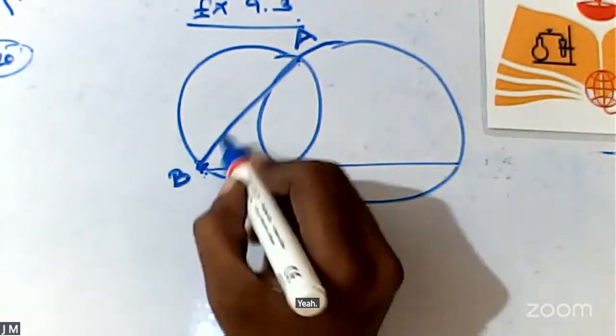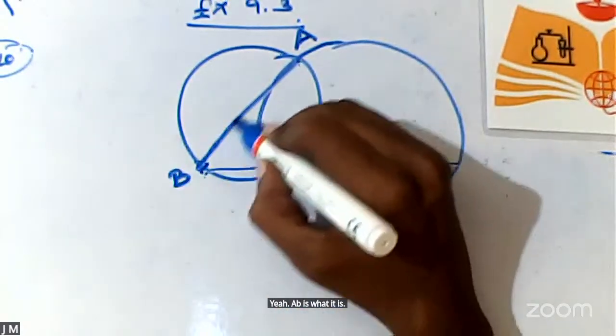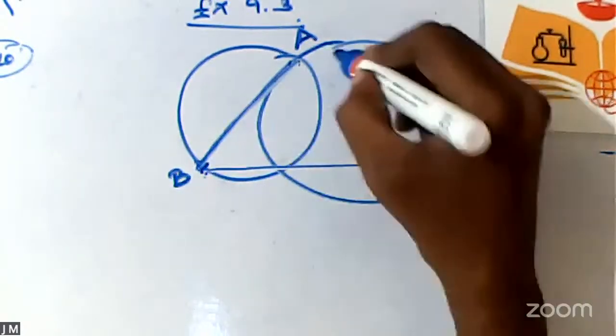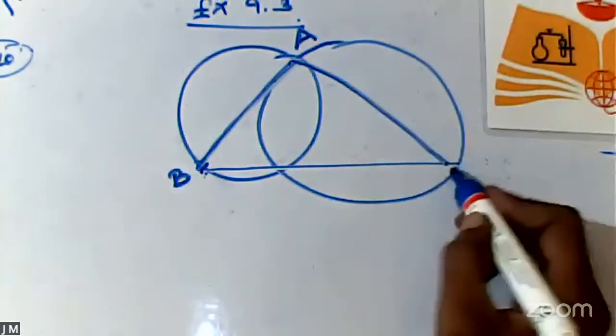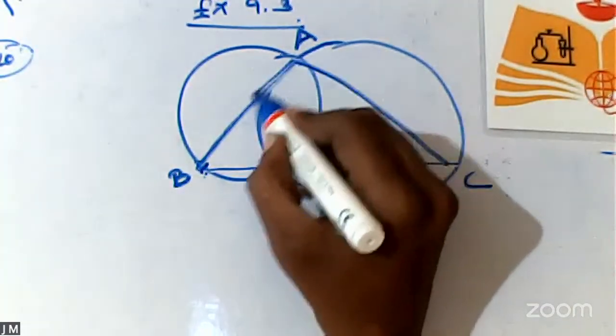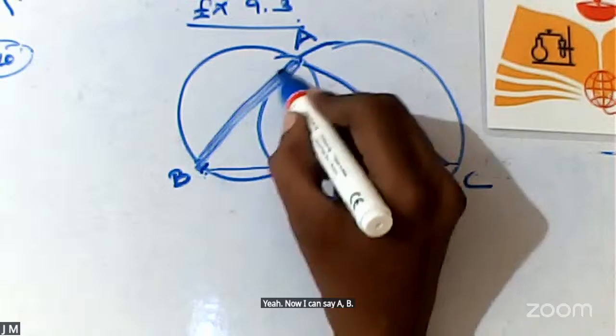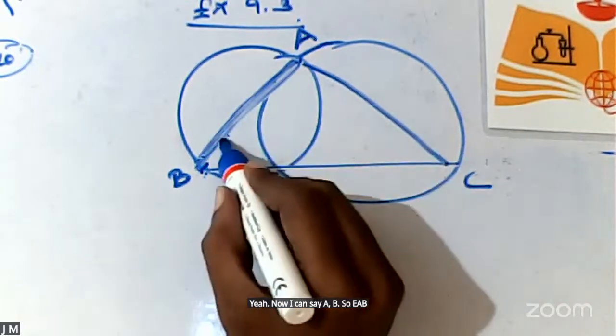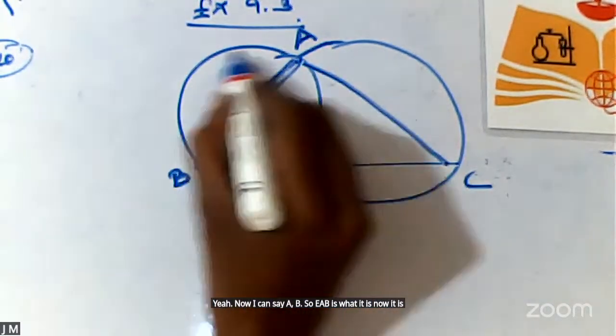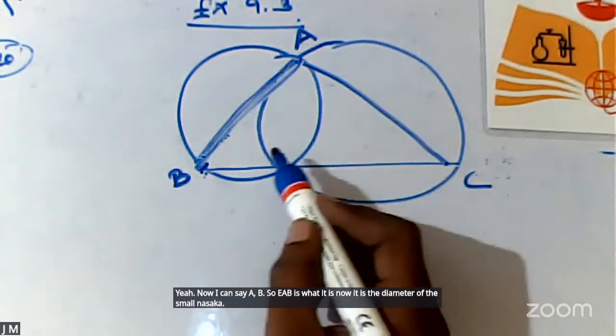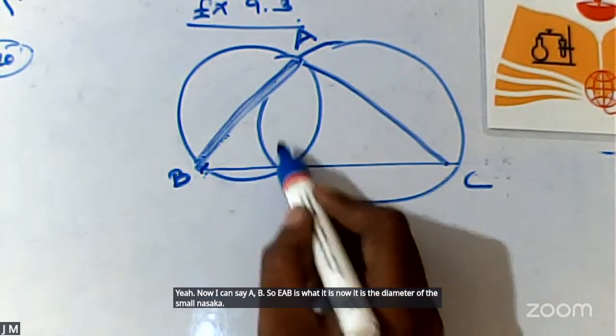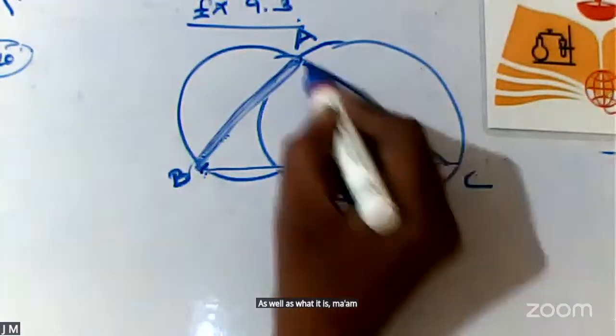AB is what it is? Now I can say AB is the diameter of the smaller circle as well as a side of the triangle ABC.